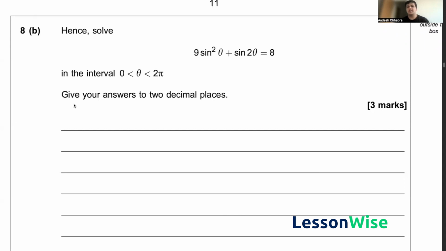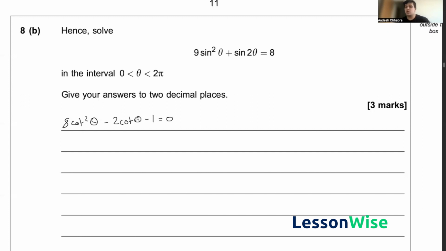So for question 8b, we have been asked to hence solve the equation 9 sine squared theta plus sine 2 theta is equal to 8 within the interval of theta being between 0 and 2 pi, giving our answers correct to 2 decimal places. So now from part A, we know that we can rewrite this equation as 8 cot squared theta minus 2 cot theta minus 1 is equal to 0.